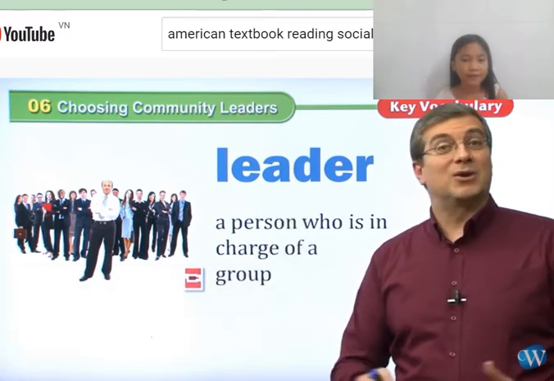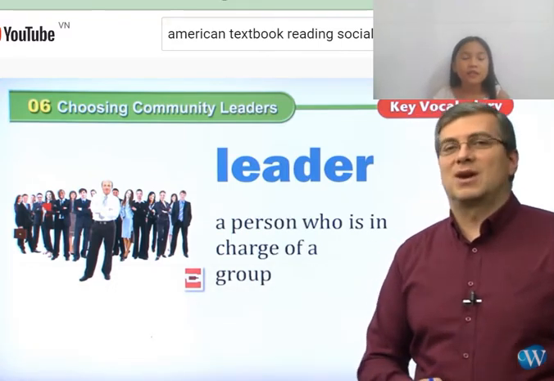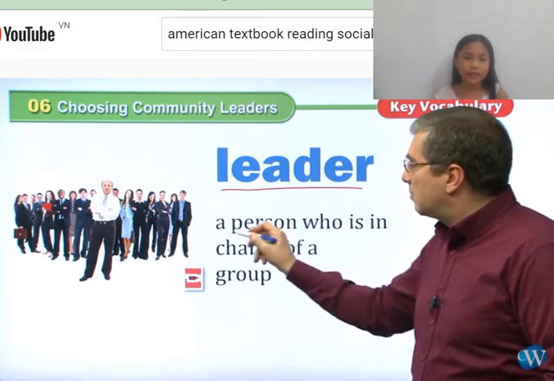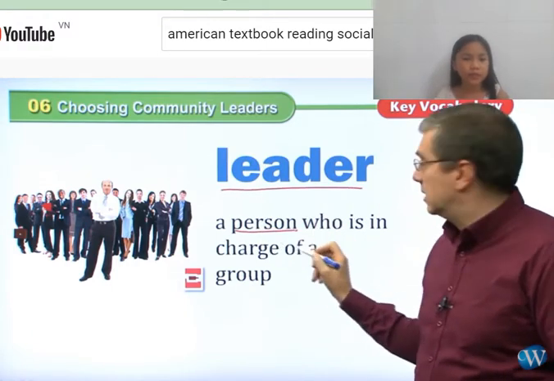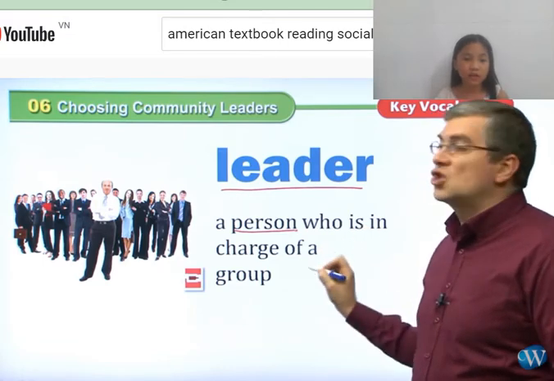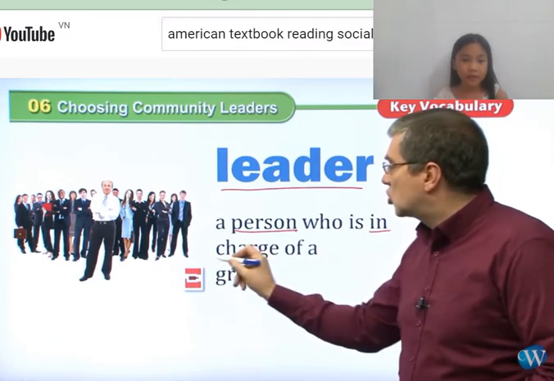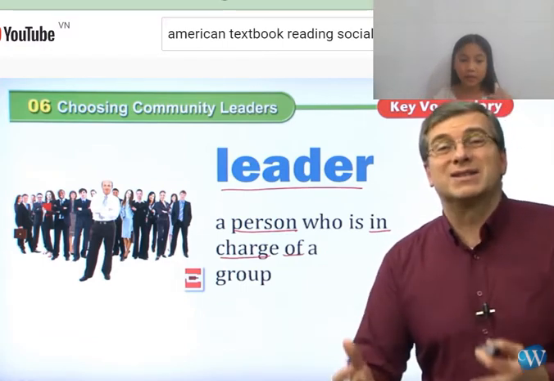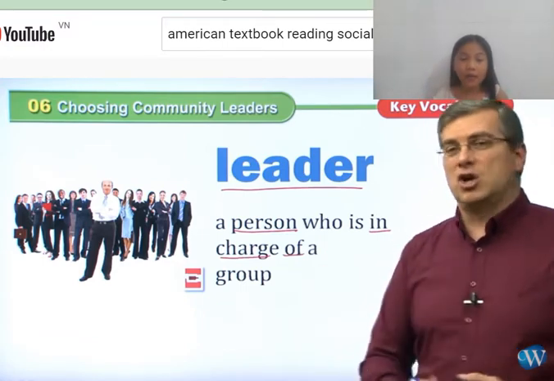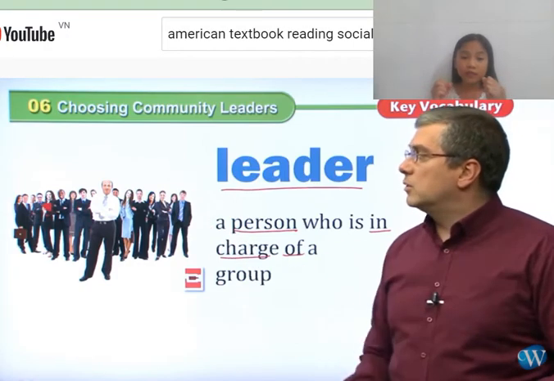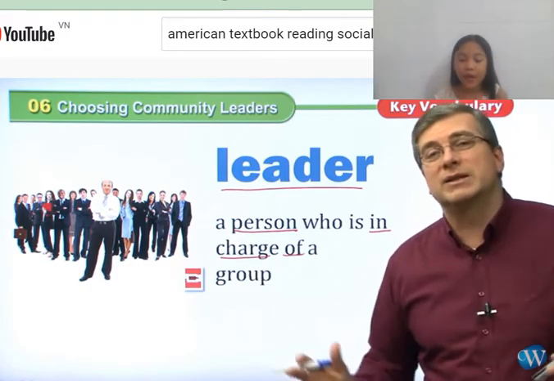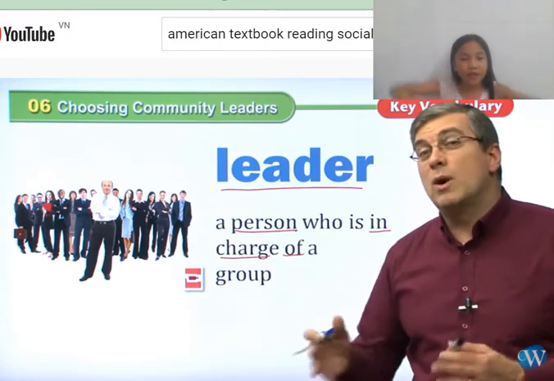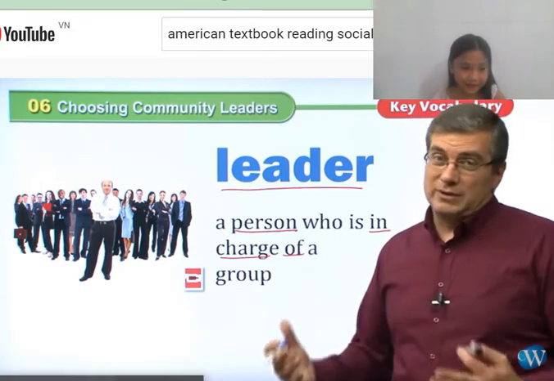The first word we have here is leader. So our first word is leader. What is a leader? A leader is a person. He is a person who is in charge of a big group. They are kind of like the people who lead a big group. They're kind of like the people who help these people in the group so that they can be a great group, right?